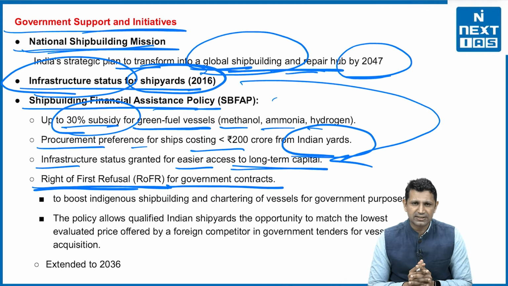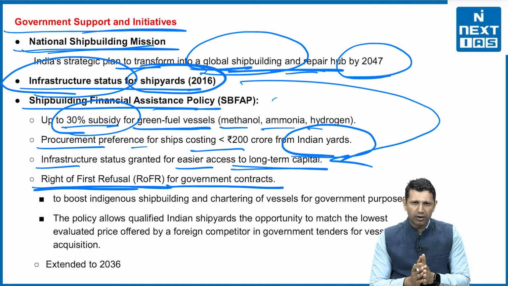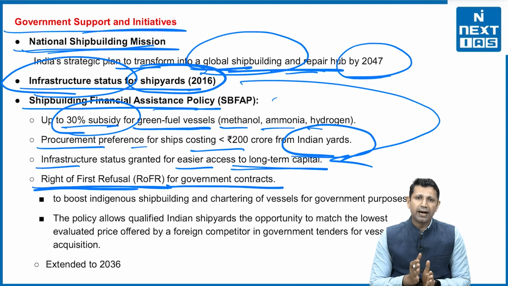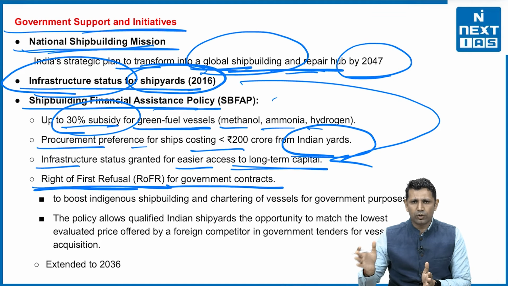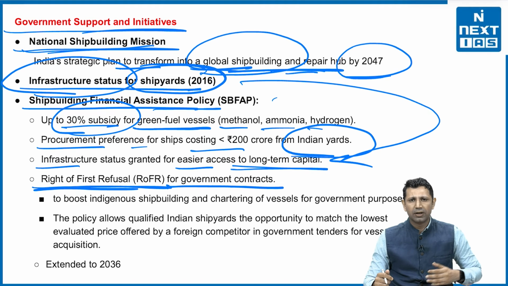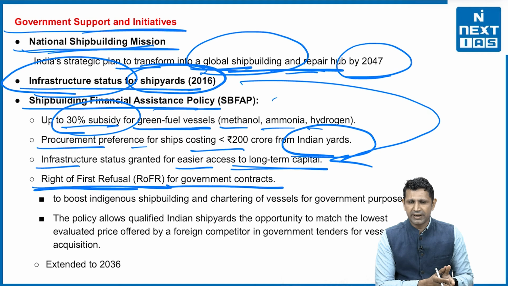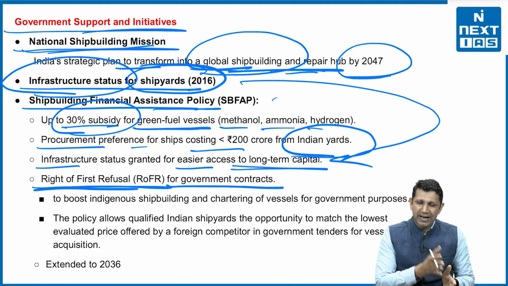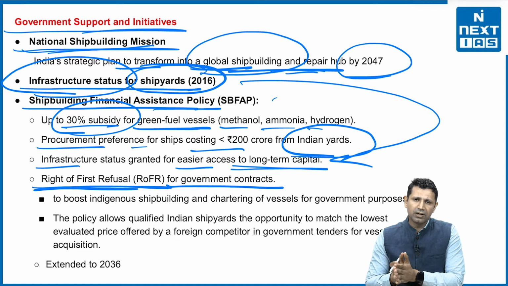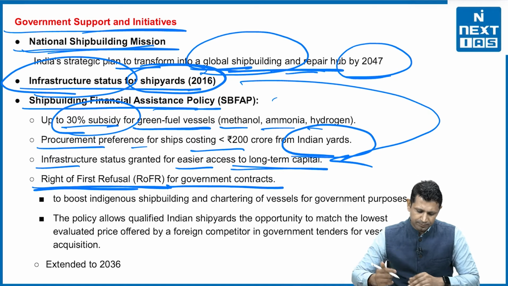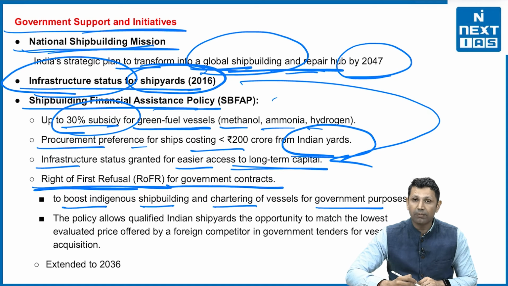What does this mean? This simply means कि if we have taken quotation from a foreign vessel supplier and that quotation is being matched by domestic supplier, then we are going to procure from the domestic supplier itself. So अगर foreign supplier के quotations को कोई भी domestic supplier, vessel supplier या ship builder उसको match करता है, then we are going to take the vessel from the domestic ship builder or domestic vessel supplier. So it is going to boost the indigenous shipbuilding and chartering of vessels for the government purposes.